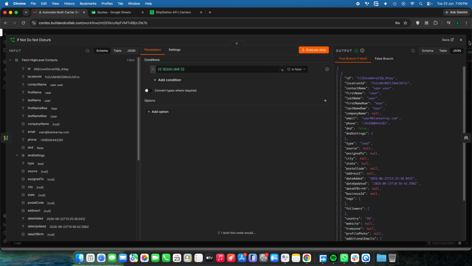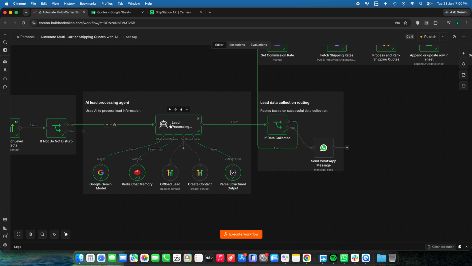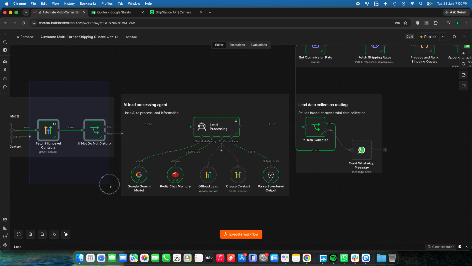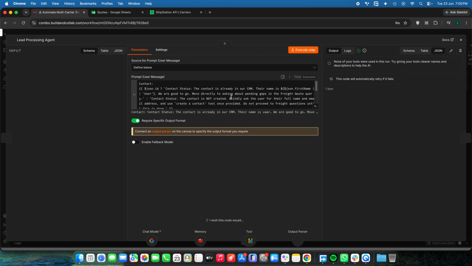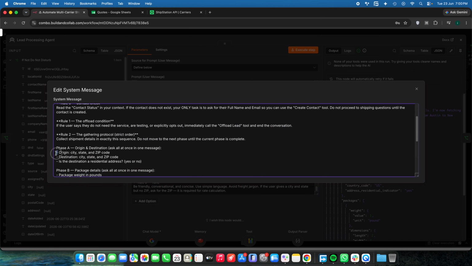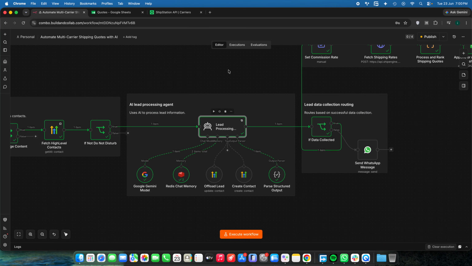Okay. So only if the user is not on do not disturb mode will we move forward with that particular lead. Let's say there is no existing contact with that mobile number from WhatsApp, then the AI will start asking questions to create a new contact with this particular tool. Only after the user is created will the AI agent ask for the origin, the destination, and all the package details.